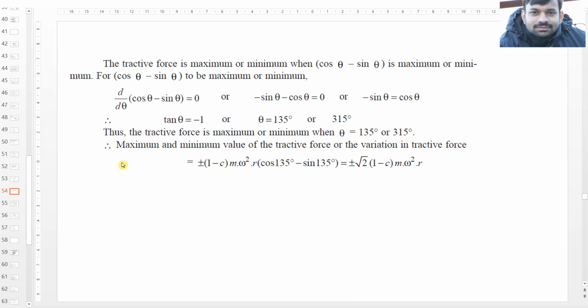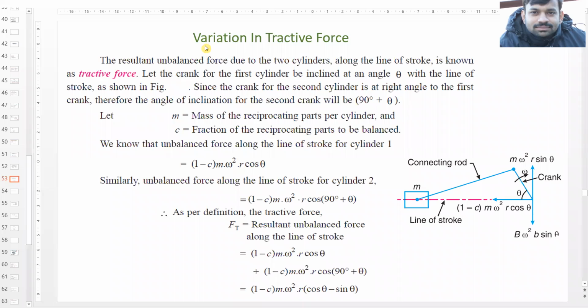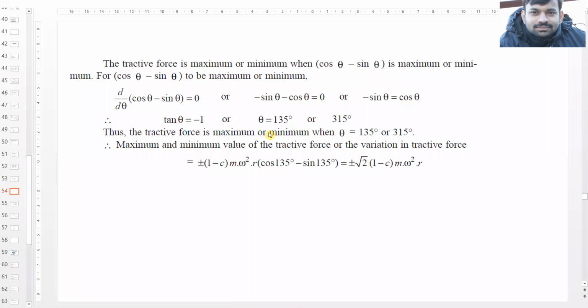So we substitute this value, and it comes out to be plus or minus √2 (1 − c) m ω² r. If it's positive, then it is maximum. If the sign comes as negative, then it will be minimum. So this is the tractive force.